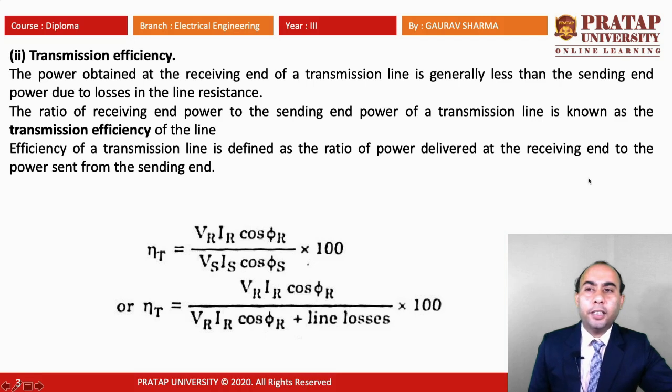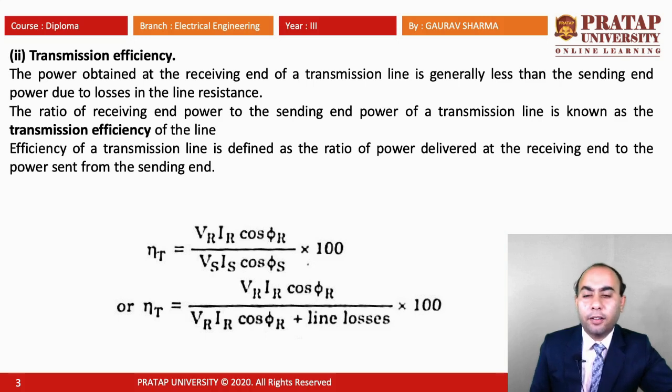Now, second is the transmission efficiency. The power obtained at the receiving end of a transmission line is generally less than the sending end power due to losses in the line resistance. The ratio of receiving end power to the sending end power of a transmission line is known as the transmission efficiency of the line. Efficiency is defined as the ratio of power delivered at the receiving end to the power sent from the sending end.